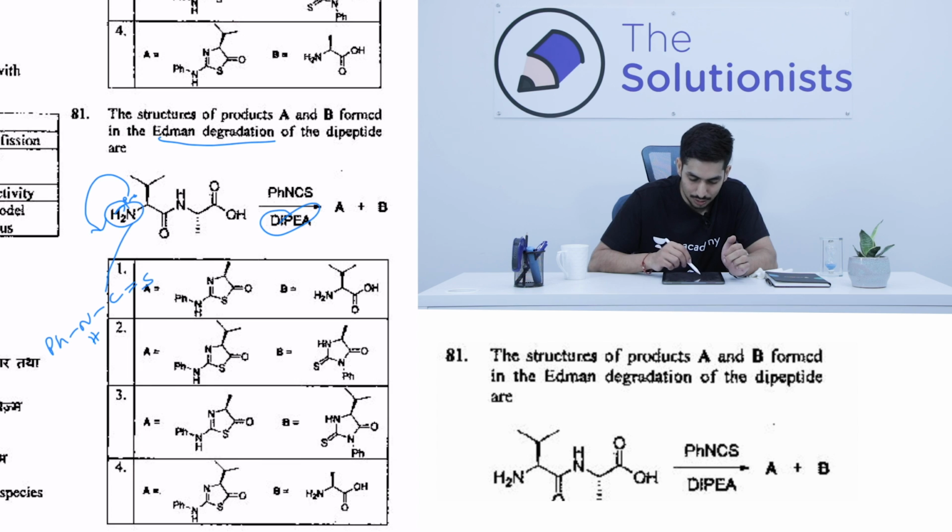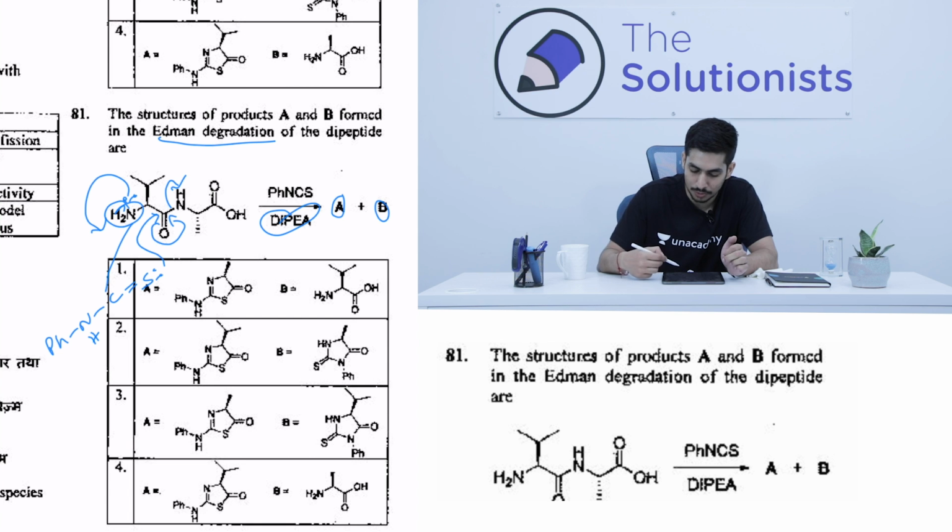Now this sulfur is going to attack the electrophilic center. So this sulfur is going to attack this CO bond. This O minus will go, and then this O minus will come back, and this whole group will leave. So the group which is leaving will be product A and there will be product B. You can see product B is aliphatic in nature in only 2 options, in the rest 2 it's cyclic. So we have to go with either option 1 or option number 4.